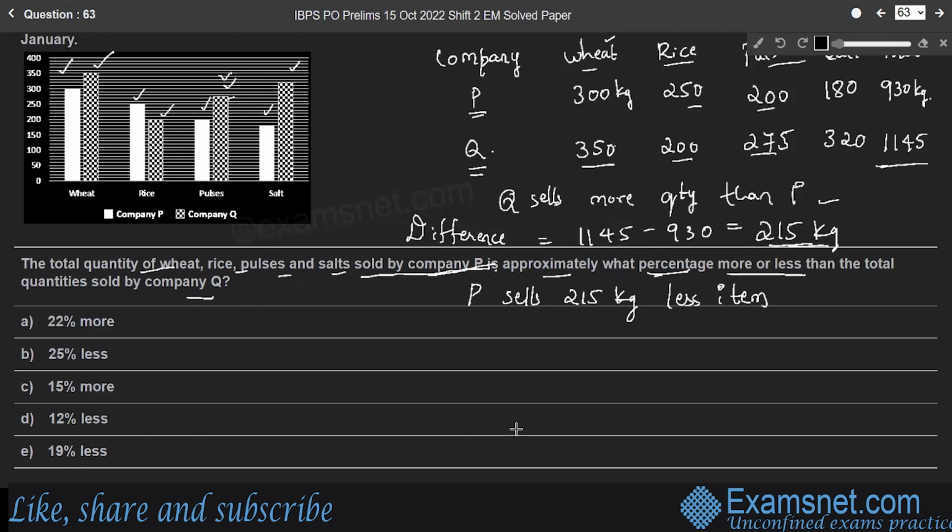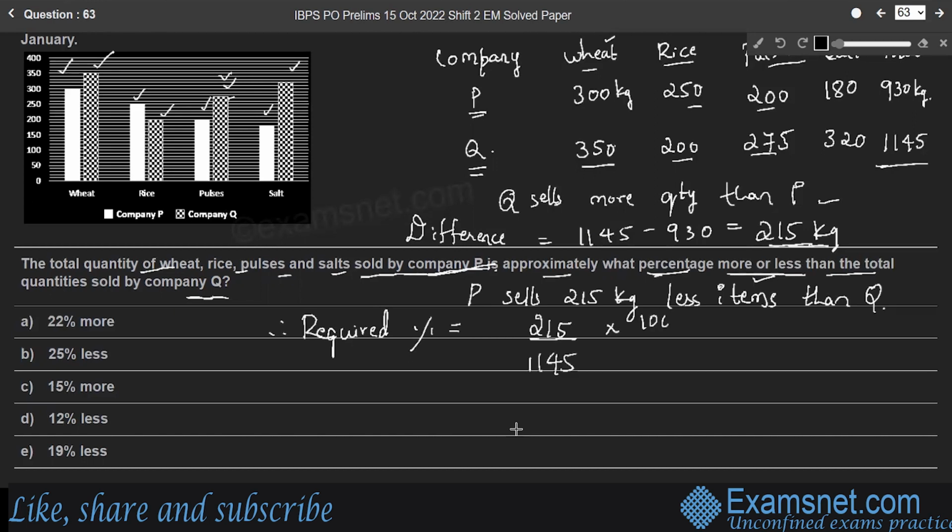So 215 kg fewer items than Q. Therefore, the required percentage is, what percentage more or less than the total quantity sold by Q. Company P sells 215 kg fewer items compared to the total quantity sold by company Q, which is 1145 kg.